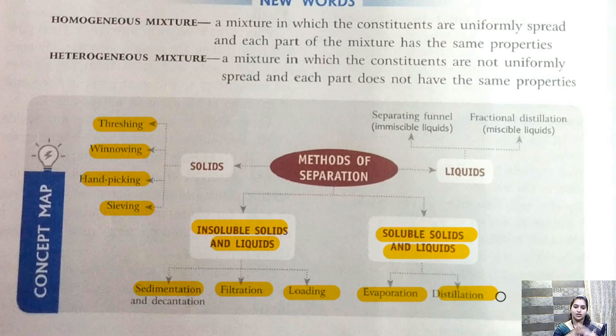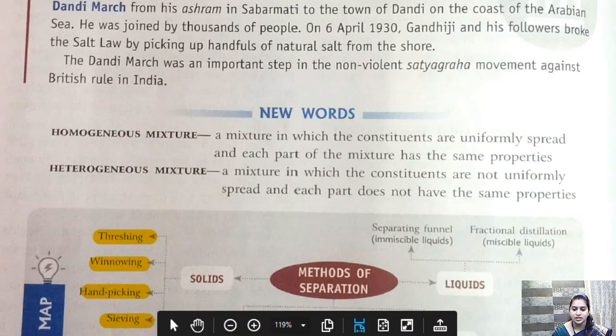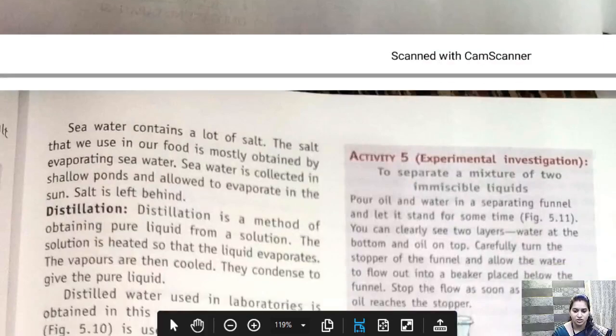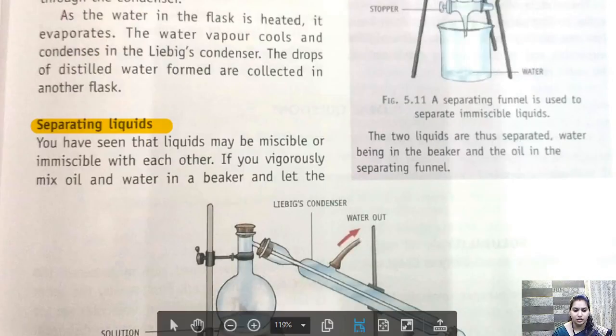For distillation, we have a distillation unit and we use a Liebig condenser where the vapor gets condensed and is converted into liquid. We can again see the figure of distillation. Alright.